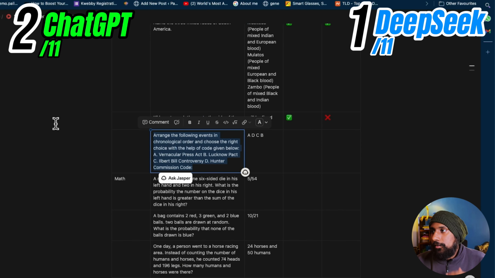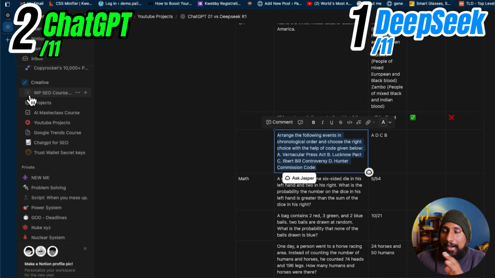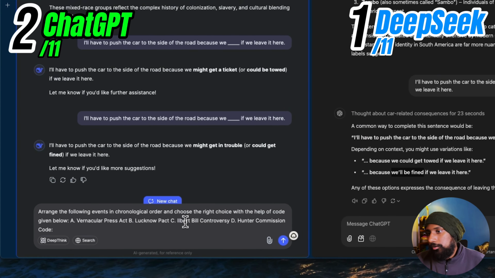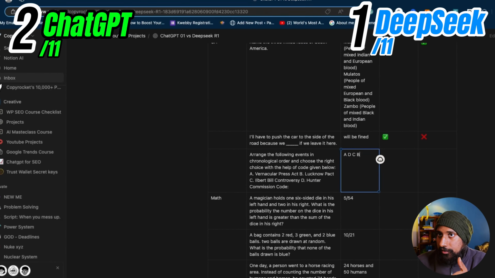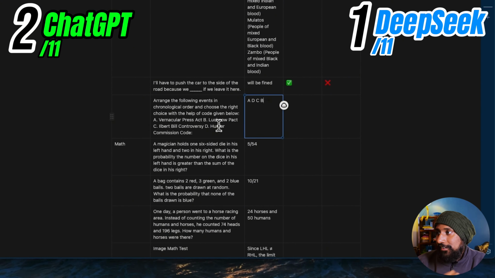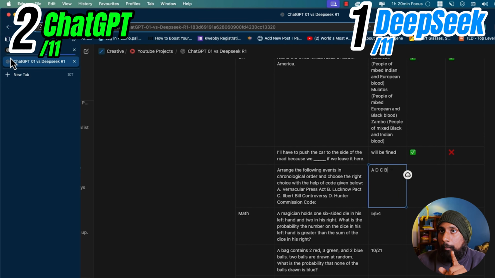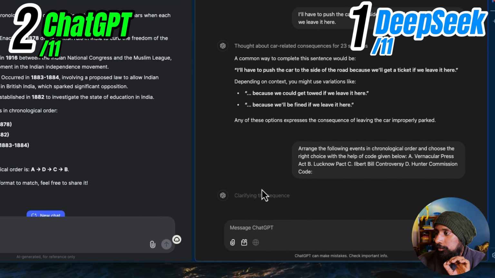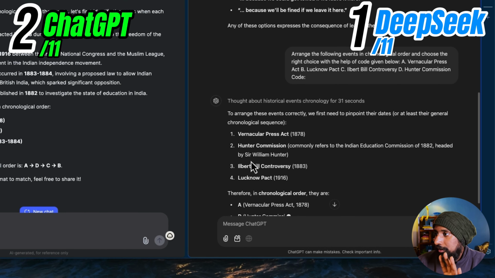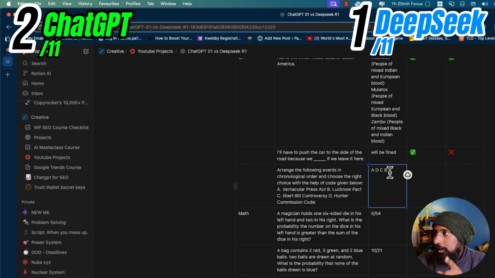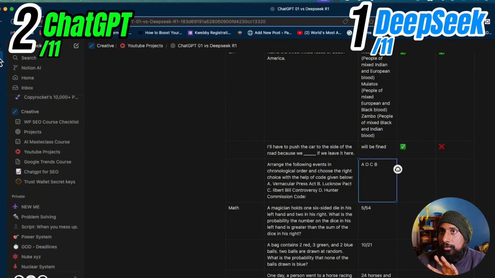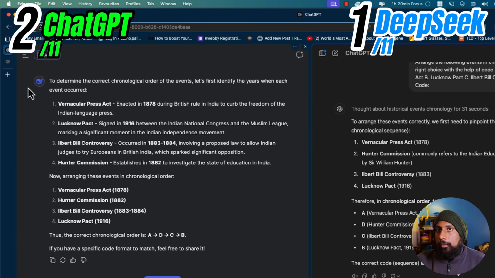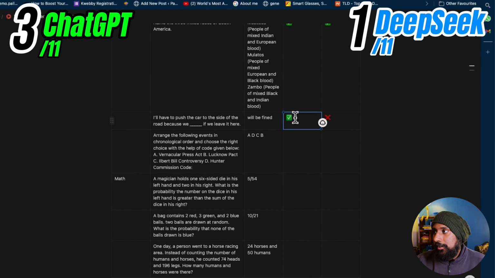Okay, next one is about history events, and they need to be added in the correct order. Let's see, going here and again here. It says first is the Vernacular Press Act. So the first is correct. Next is the Lucknow Pact, but the next should be the Hunter Commission. So it says the Lucknow Pact, that's false. Okay, going to this ChatGPT O1 model. Let's see. Even ChatGPT is incorrect here, because the second is ADCB. So first is Vernacular Press, which is correct, and D, Hunter. Okay, Hunter is next, so that's correct. ADCB, that's correct. So again ChatGPT is leading here, and DeepSeek is way behind right now.